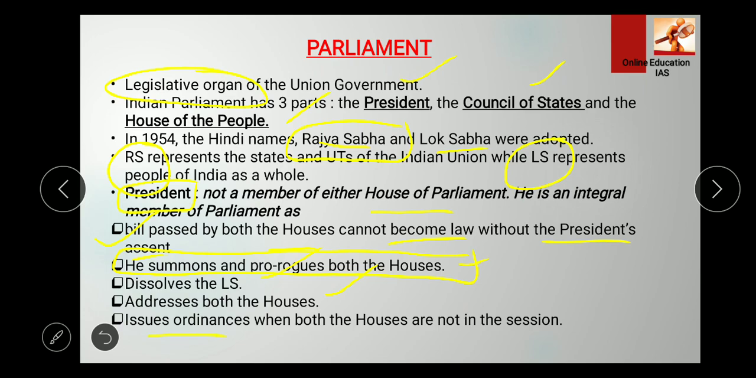And the president issues ordinances when both the houses are not in session. You all must be aware of this, right? Because recently during COVID-19 there was an ordinance passed by the president related to healthcare workers and insurance for healthcare workers who died of COVID-19. So there is a probability that the ordinance topic can also be asked, but in the subsequent sessions, I'll discuss whatever the recent happenings have been, especially in the COVID-19 period.